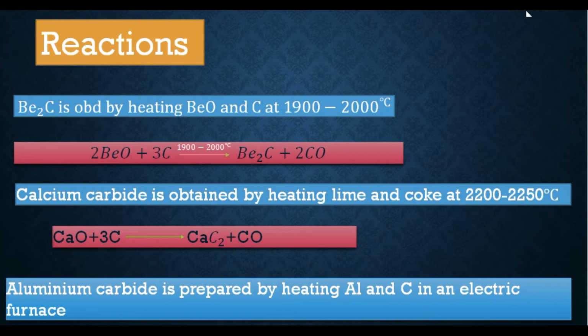Further, calcium carbide is obtained by heating lime, CaO, and coke, pure carbon, at 2200 to 2250 degrees Celsius. As you can see in the equation, lime is reacting with coke and this is giving us calcium carbide, that is an ionic carbide, plus carbon monoxide as a byproduct. Similarly, aluminium carbide is prepared by heating aluminium and carbon in an electric furnace. So here beryllium carbide and calcium carbide are ionic carbides.